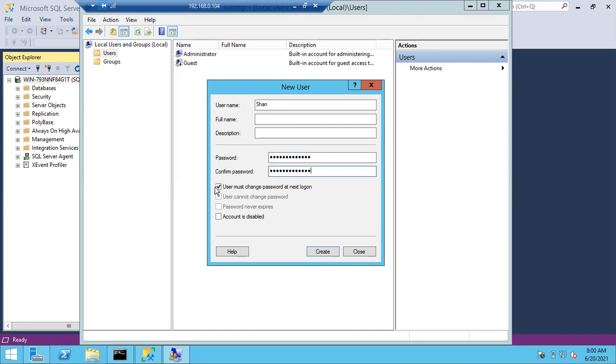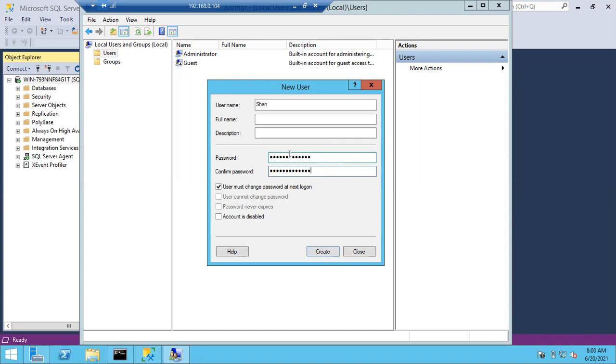Next, "User must change the password at next login." Usually this check will be enabled whenever Windows people are creating users. Why? Because imagine I am creating a login for you and I only gave the password. So what is the usage of this check? As I know your password, there is a chance of misusing the password.